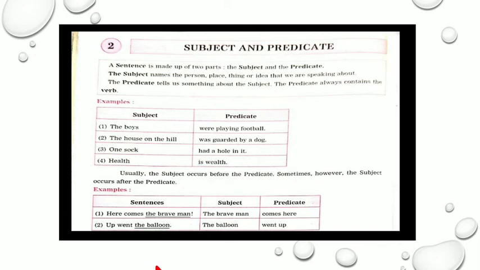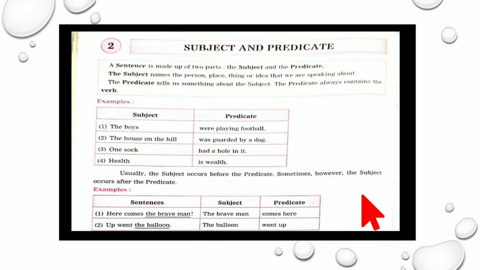Up went the balloon. Now in this, if we write in the correct form, how will the sentence be? The balloon went up. So what are we talking about? The balloon which went up. So the balloon is the subject and the rest is the predicate. So here we complete our four rules.